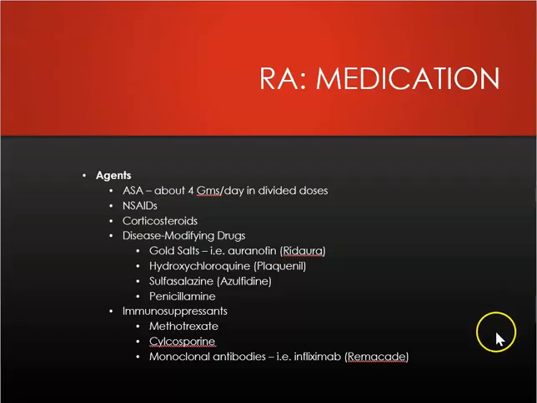Many different types of medications here. Aspirin and NSAIDs, you need to think about what your risks are for these medications. Look out for GI distress, peptic ulcers, GI bleeding, and they really don't have much effect on disease progression. I would recommend, if they're going to be taking this every day, maybe use an enteric-coated aspirin to decrease any GI effects.